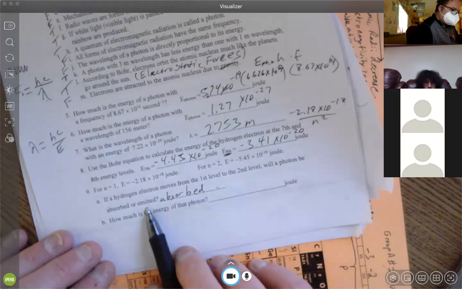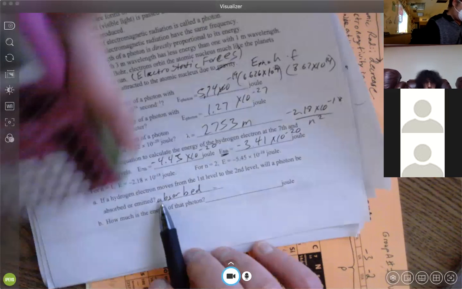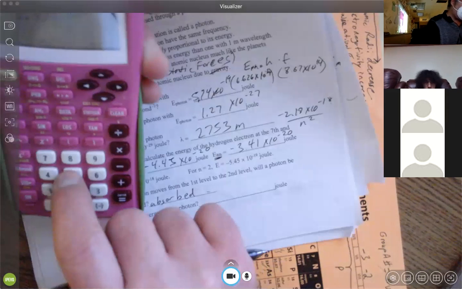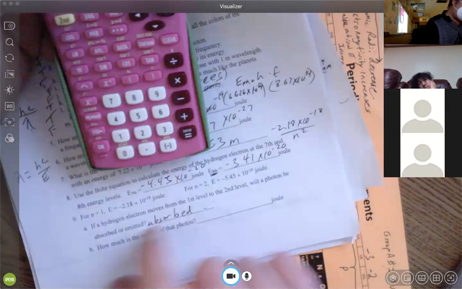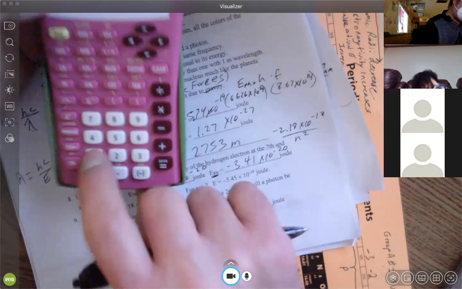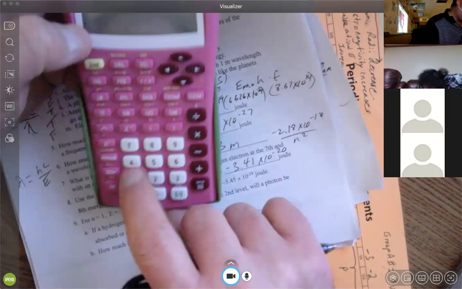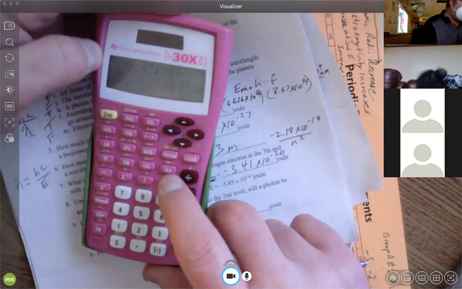Now, how much is the energy? Well, we have to take these two and subtract them from each other, and that will give us the amount of energy. Negative 5.45 times 10 to the negative 19th minus negative 2.18 times 10 to the negative 18th. We get 1.635, so 1.64 times 10 to the negative 18th.